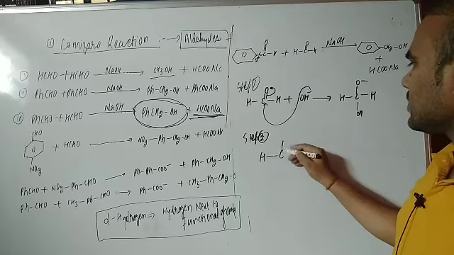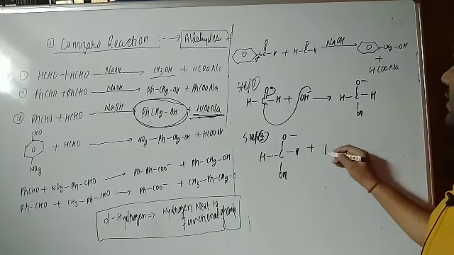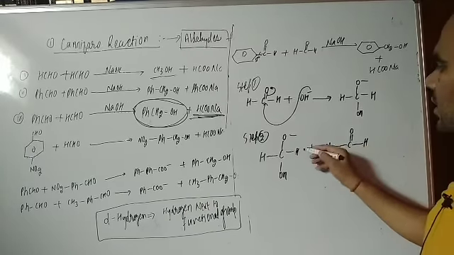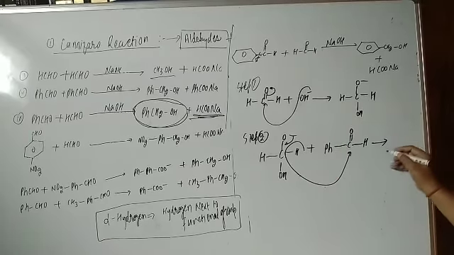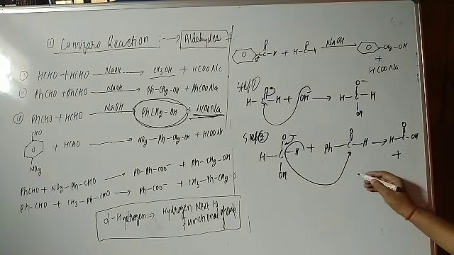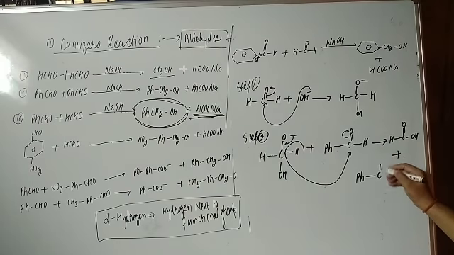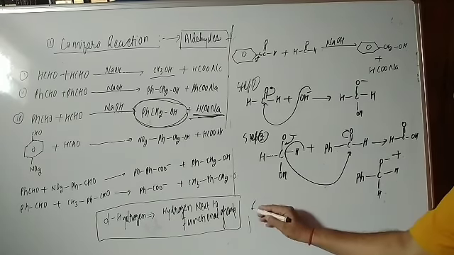So here is PhC, O minus, H, OH, and here is PhC double bond O with hydrogen. This hydride is getting shifted here, this bond is shifting here. So PhC double bond O and OH is formed, and another is forming: this bond is shifting, so it forms PhCO minus with hydrogen, and hydrogen downside.